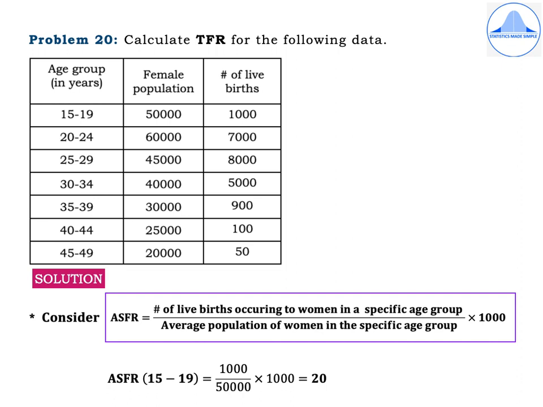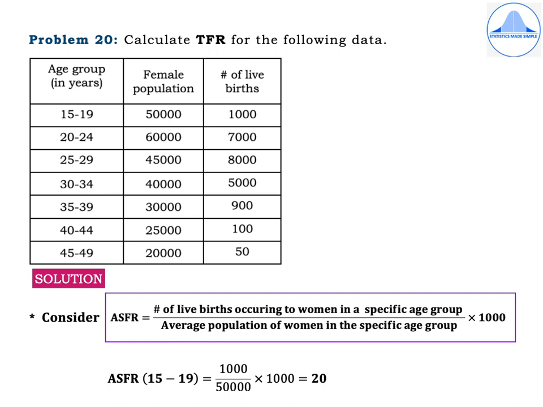So start with the formula for ASFR. Under solution, write: consider ASFR is equal to the number of live births occurring to women in a specific age group divided by the average population of women in the specific age group into 1000. Please write the entire formula in words correctly. Do not use any short forms.